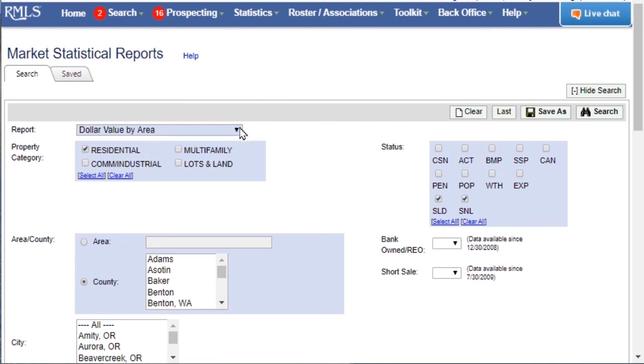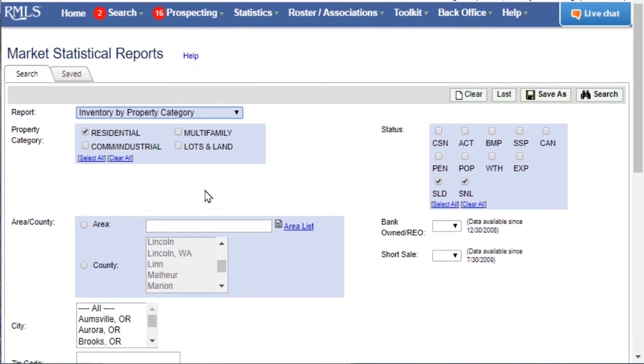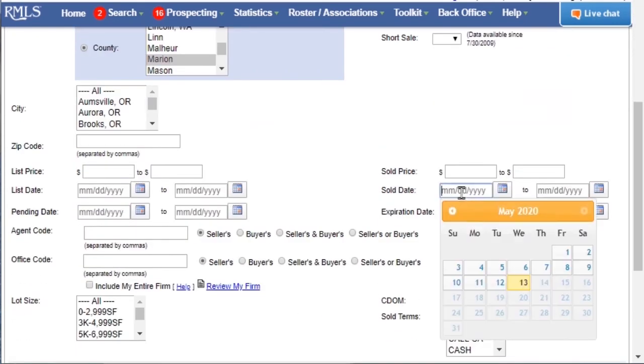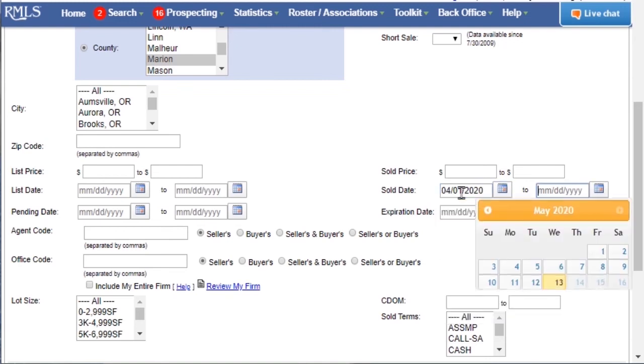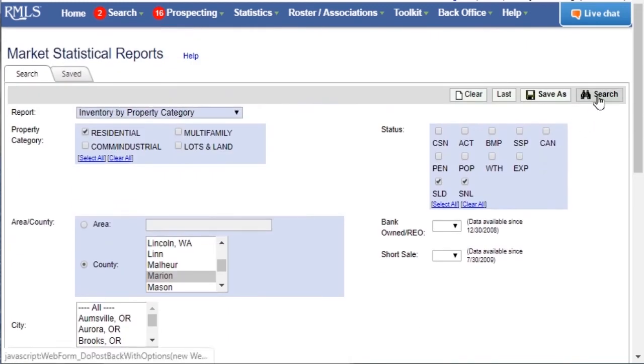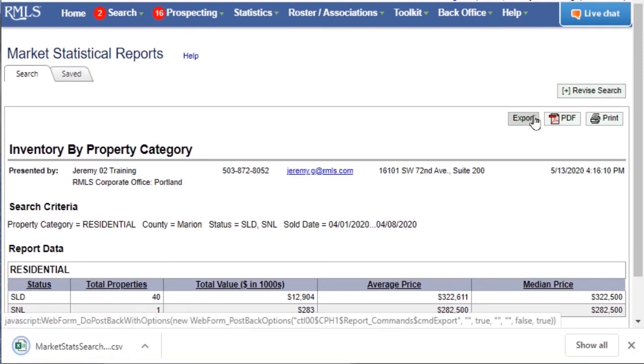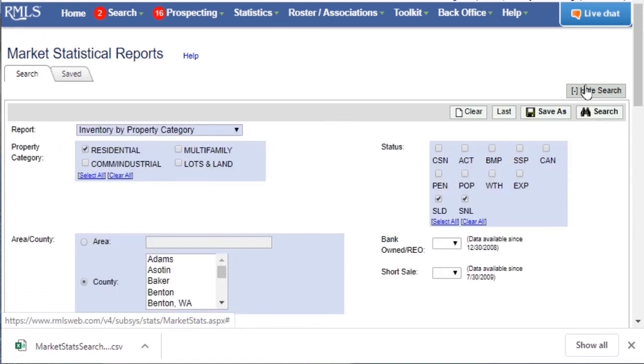The Inventory by Property Category report offers the most flexibility and creativity for pulling statistics. For the purpose of demonstration, we'll keep our parameters vague. We'll search Marion County, sold, and we'll look specifically for the first week of April. Then we'll export the data to a CSV file. Now we have a spreadsheet showing listings sold in the first week of April.